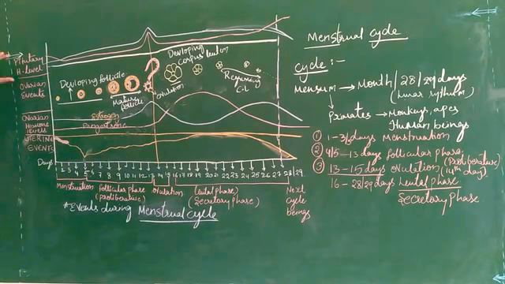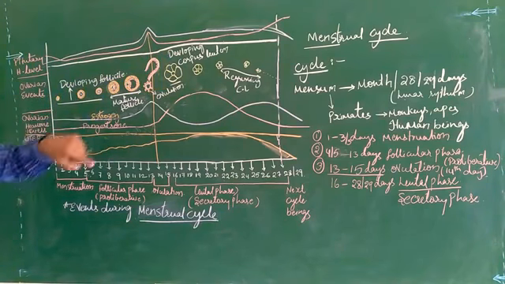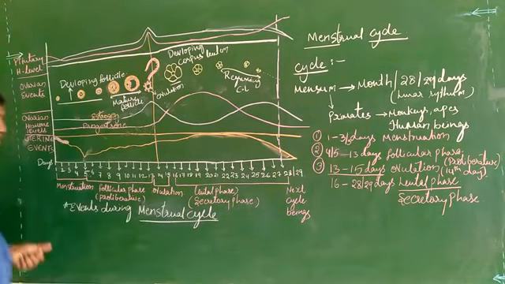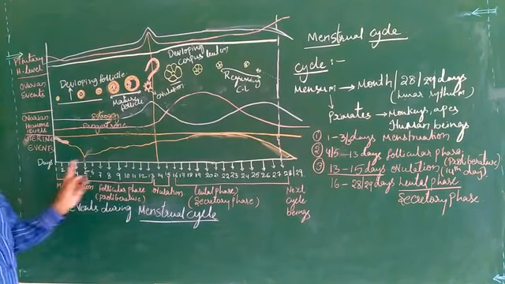So 4 things are happening in the female reproductive system concerned with the brain, the pituitary gland of the female. One is the pituitary hormonal level, the second is ovarian events, the third is ovarian hormonal levels, and the fourth is the uterine level. The ovary and ovarian hormones are concerned with the ovary and their release, uterine changes are concerned with the uterus of the female, and pituitary hormones act on the ovary as well as the uterus. Whatever you are seeing on this x-axis is the days, that is, 1 to 28 days.